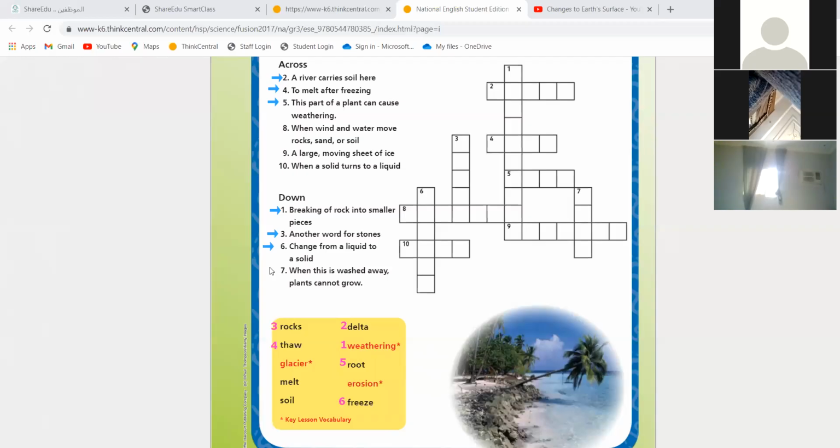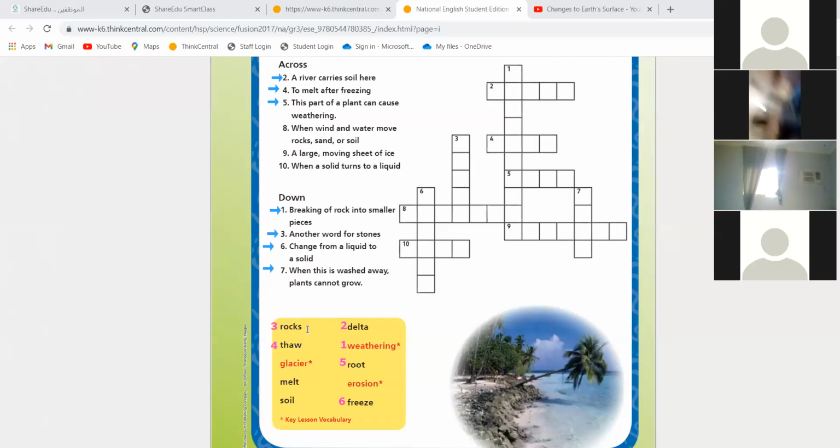Number 7. When this is washed away, plants cannot grow. Washed away means erosion. When this erosion hits this part, the plant will not grow. Now think with me, what does a plant need to grow? Does it need erosion to grow? Soil. Yes, so soil is number 7. Excellent. Yes, you can go to the bathroom.